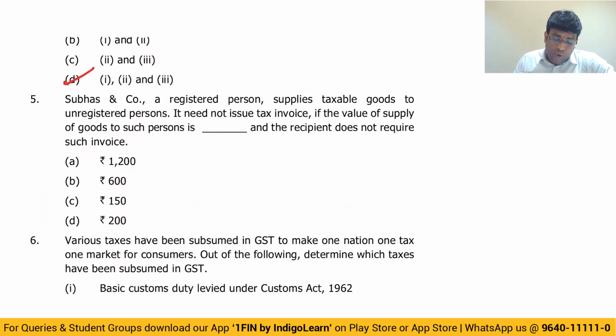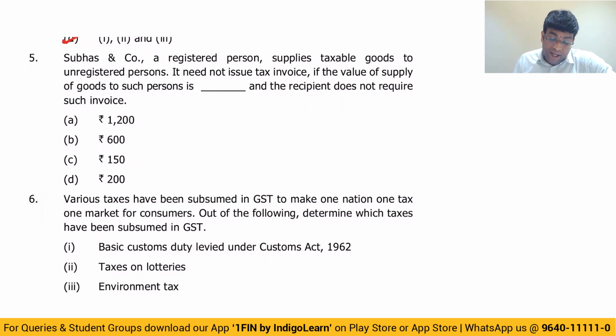Next. Suhas and Co., a registered person, supplies taxable goods to an unregistered person. That means it is clearly a B2C transaction. If a registered person is supplying to another registered person, we call it B2B. But if a registered person is supplying to an unregistered person, we call it B2C. It need not issue a tax invoice if the value of supply of goods is what? And the recipient does not require such an invoice.